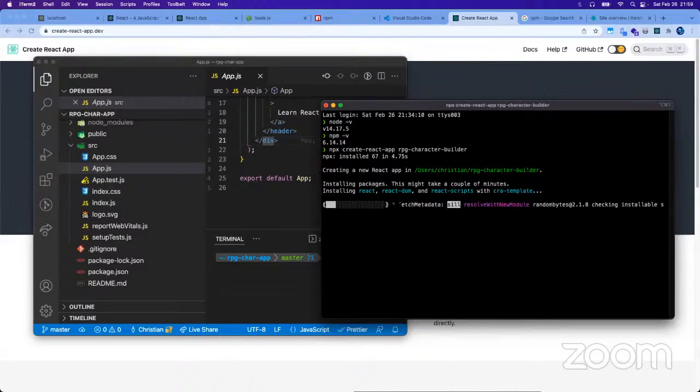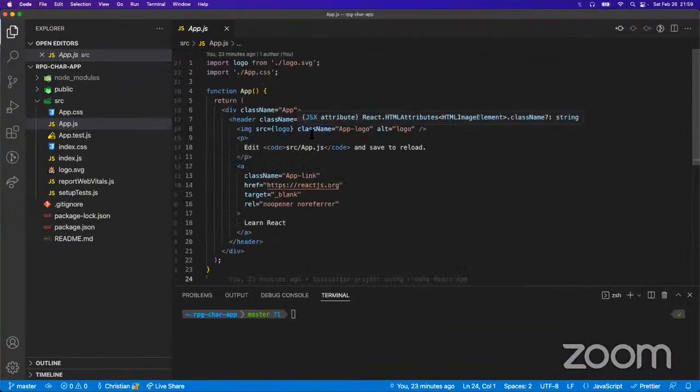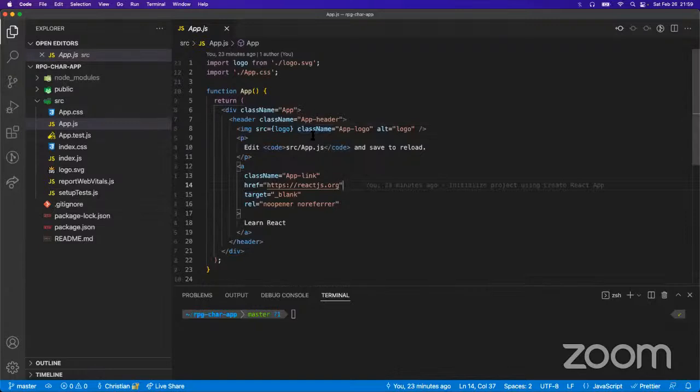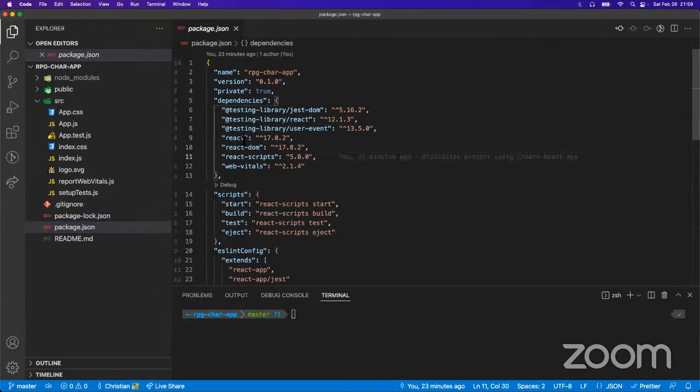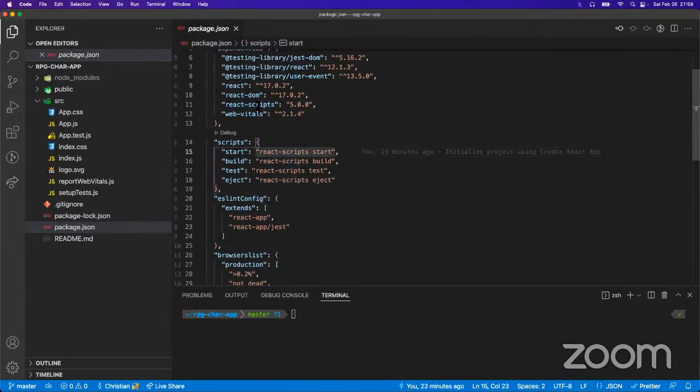Then once this is done, we should be able to open up our project now. So this is the bootstrapped create-react-app application, and this is our starting point. We're just gonna analyze what's included in here. So we have here our main app, and actually let's go for the package.json first. We can see here our dependencies, and of course we have React and React DOM, which is responsible for rendering it into the browser, and then react-scripts, which bundles all the build tools under the scene for us.